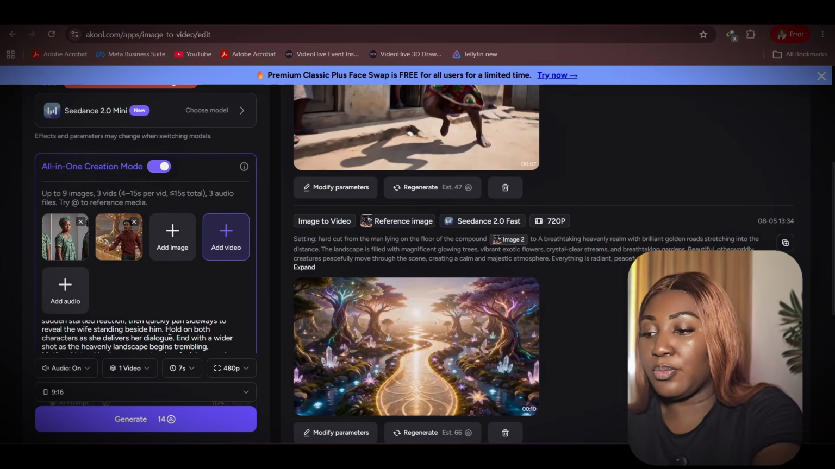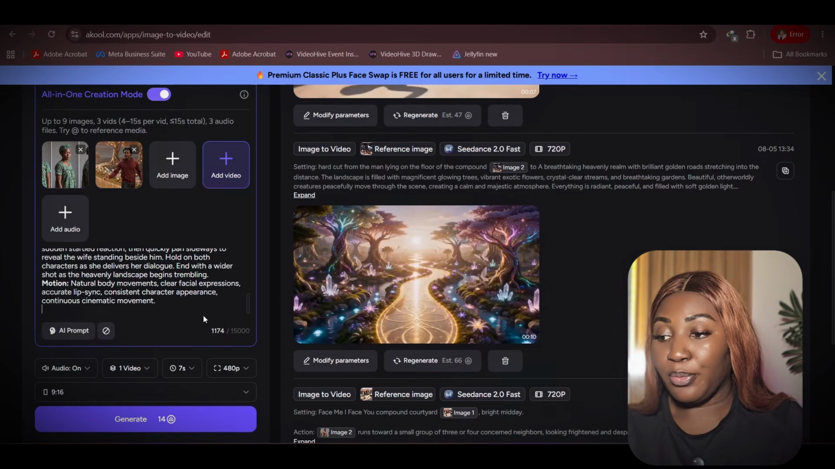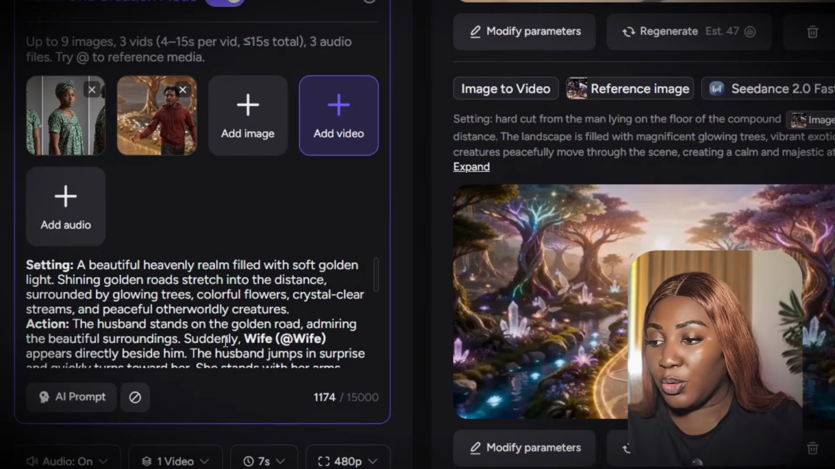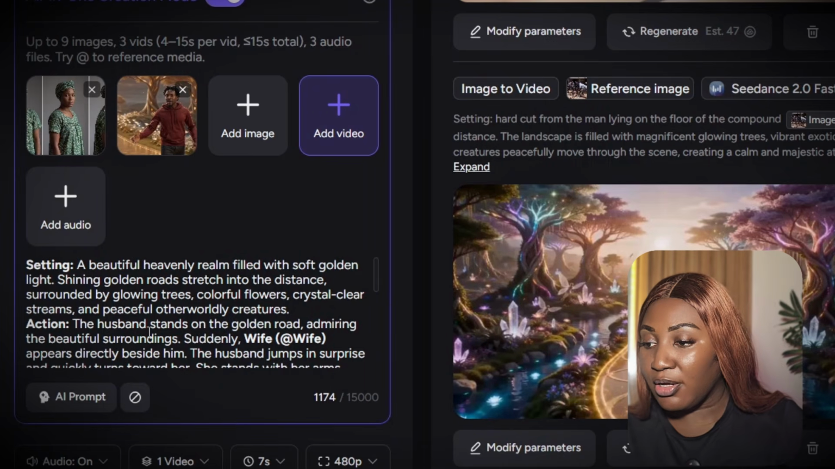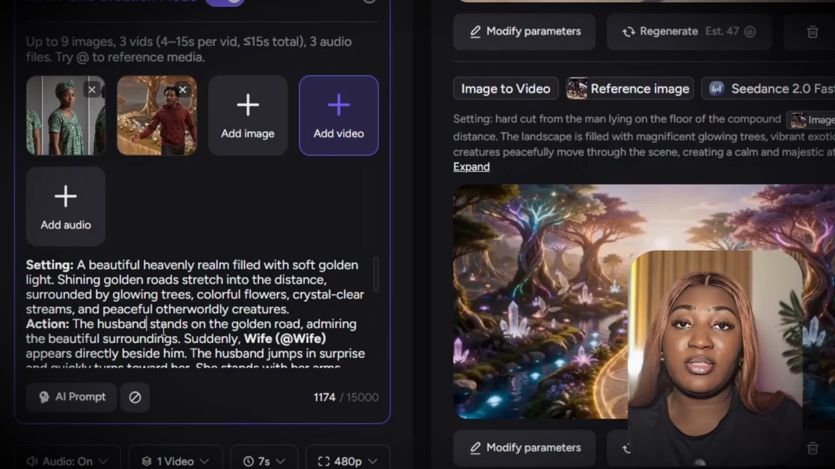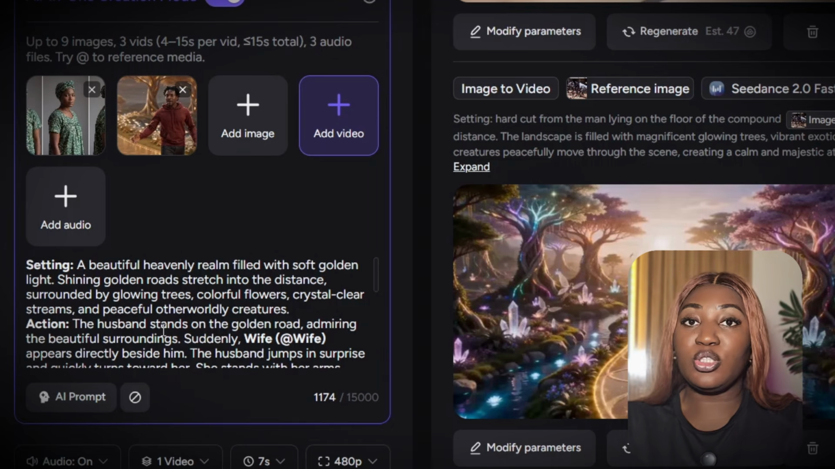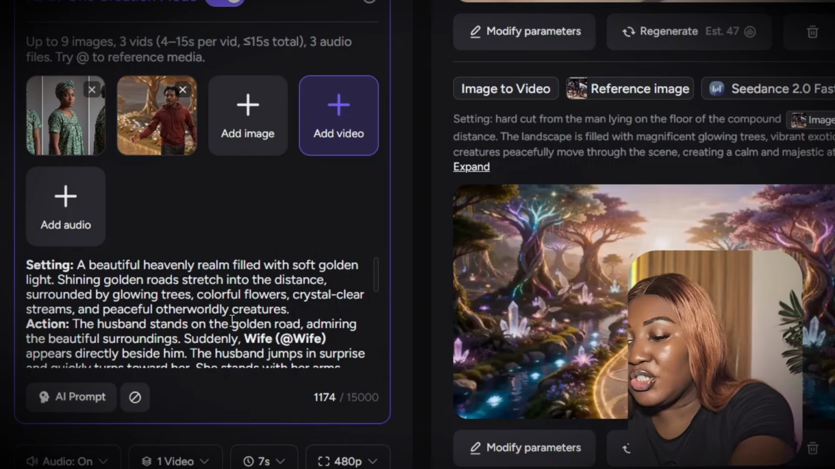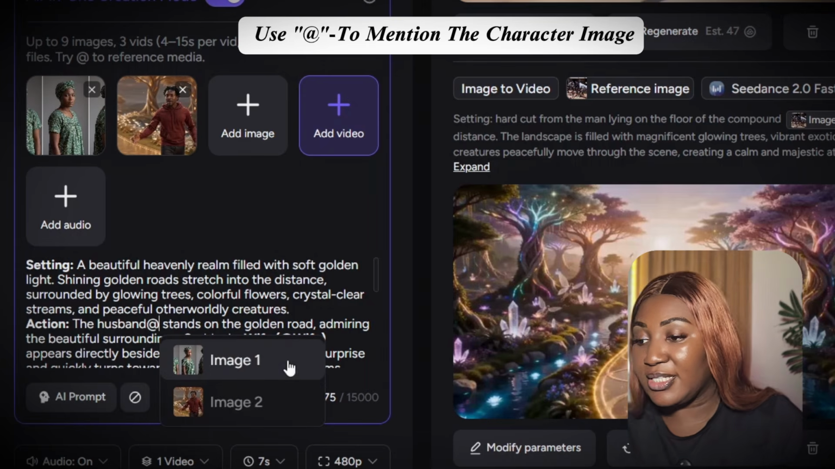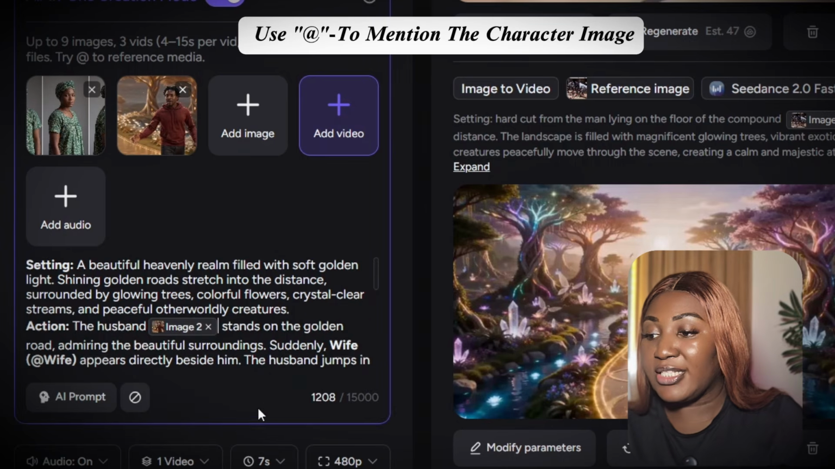I'm going to paste the prompt that I copied from my prompt document. Now, when we go over, we're going to try as much as possible to read it. When it says the husband, I'm going to click here to tell the AI who the husband is. I'm going to click the shift button and press the art, and you can see 2 images come out. So I'm going to select image 2 to show that this is the husband.